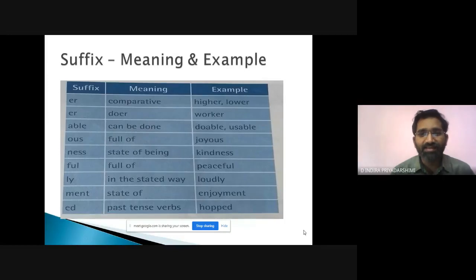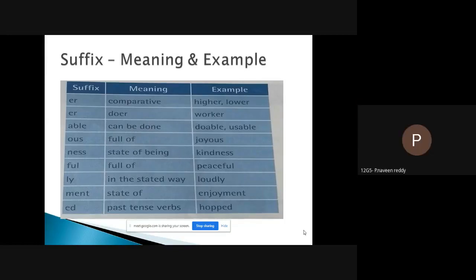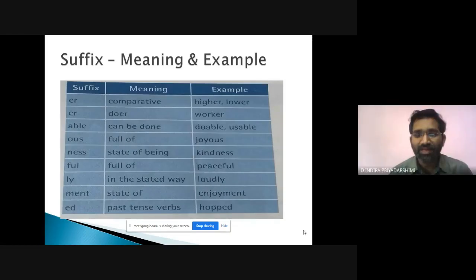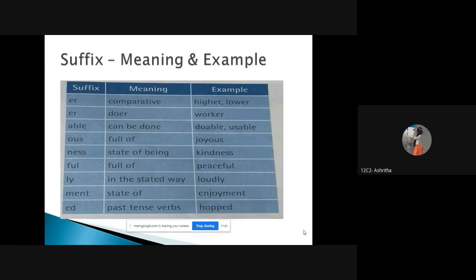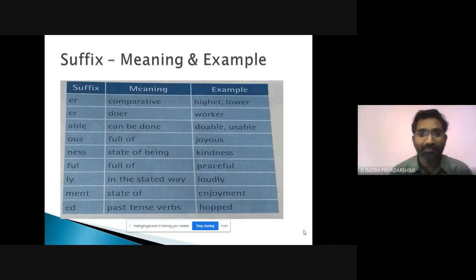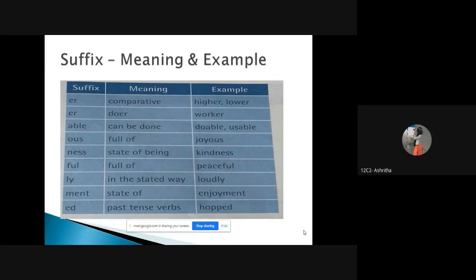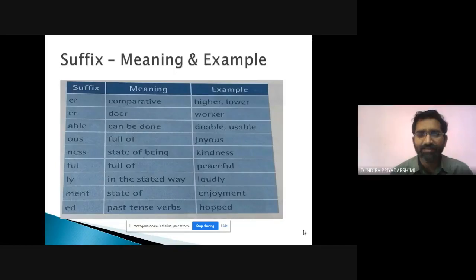Next we have -ly, in the stated way: loudly, slowly, lovely, greatly, badly, accidentally, closely, angrily, cleverly, quickly, automatically. We have already discussed this. Good.